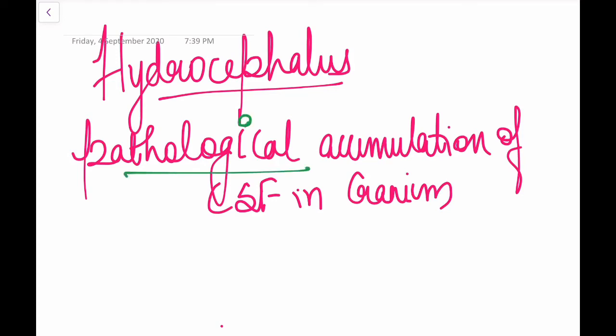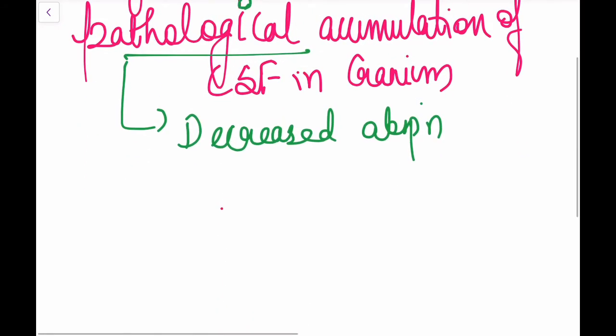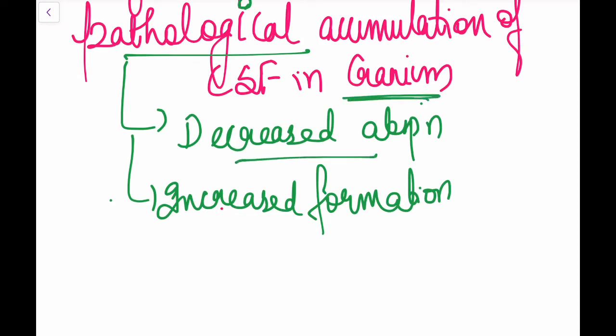Pathological, that is, due to some defect: decreased absorption, which could be due to blockage in the dural sinuses, or increased formation.